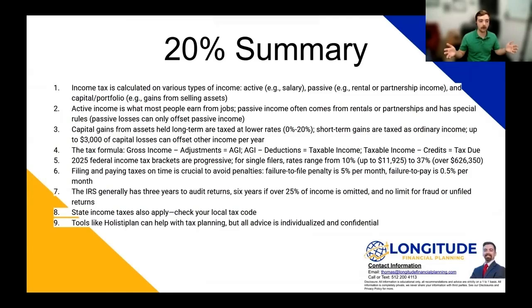All right, so we almost made it. Here's the 20% summary. Income tax is calculated in various types of income: active, passive, and portfolio income. Active income is what most people think of as income. Passive income comes predominantly from rental properties or business partnerships. And then portfolio income is also capital gains income and has a different bracket than active or ordinary income. We went over the tax formula. Here it is recreated. There are many tax calculators online. You can find those, or you can talk to someone like me where we can help to plan your taxes.